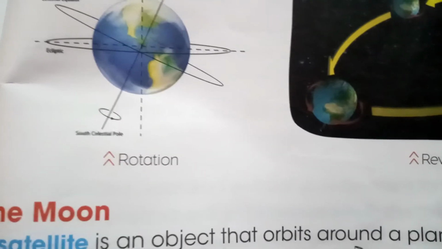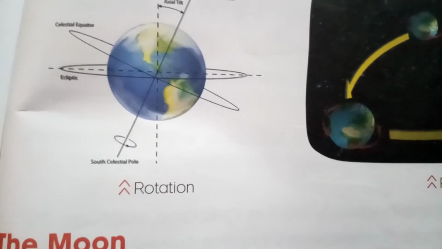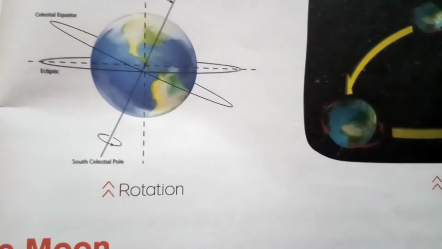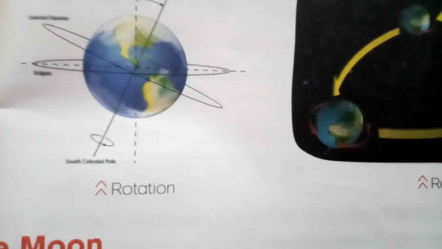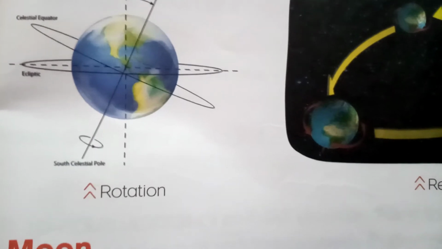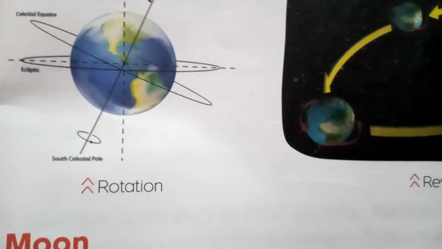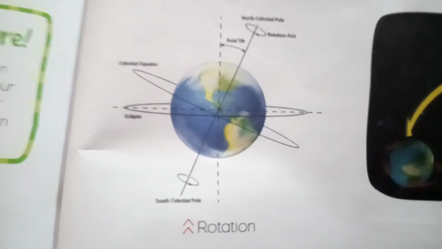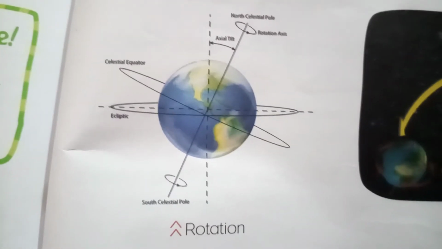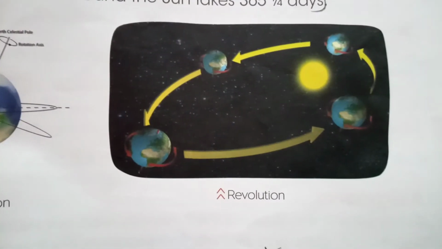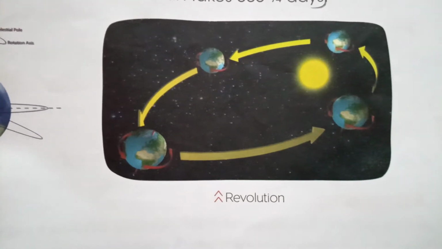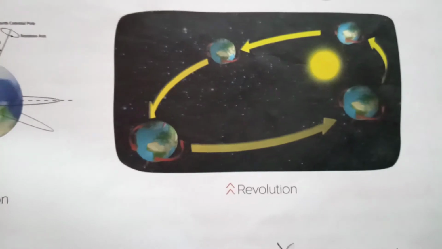What is revolution? Revolution is when the earth is moving around the sun, and it leads to different seasons like summer, winter, autumn, spring, and one complete revolution around the sun takes 365 and 1/4 days. This you can see the rotation. The earth is moving on its axis, and this you can see the revolution. All the planets are moving and the earth is also moving around the sun.